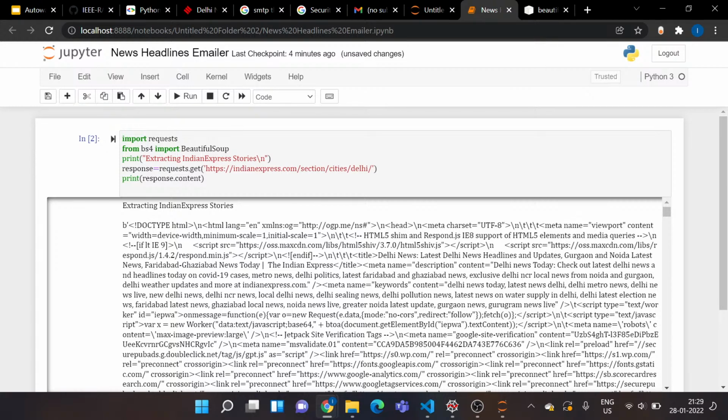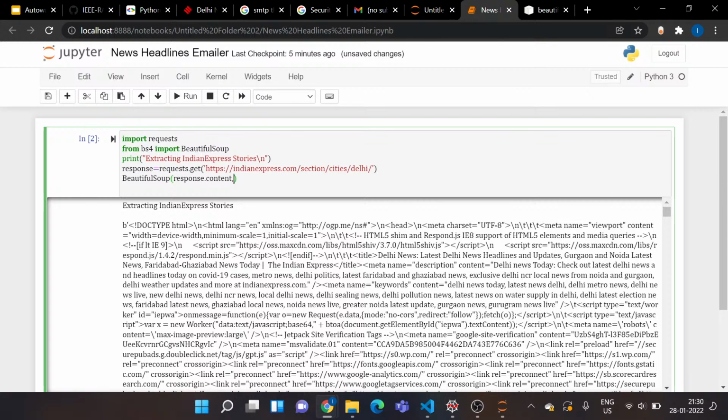So how do I do that? The Beautiful Soup library comes into the picture to our rescue. I'll just call this library BeautifulSoup. I always mess up on these spellings. Yeah, BeautifulSoup. Then again, two parameters, one being the content. I want this HTML and I want to parse it, so I'll say response.content. As you see, response.content gave me this HTML, and I want to parse it. So this would be the first parameter.